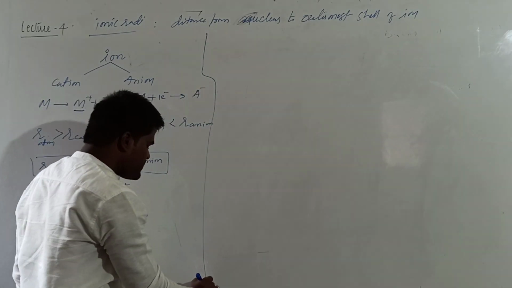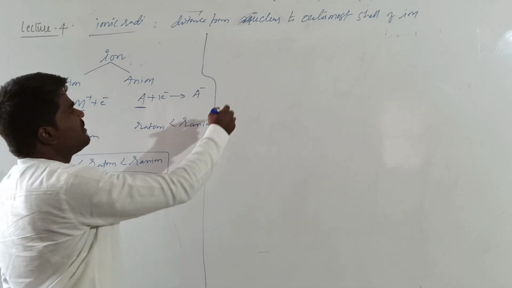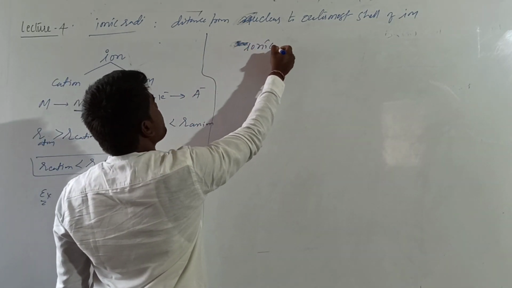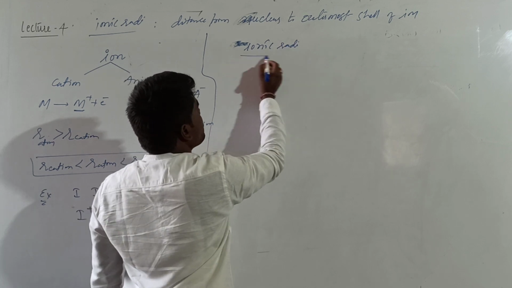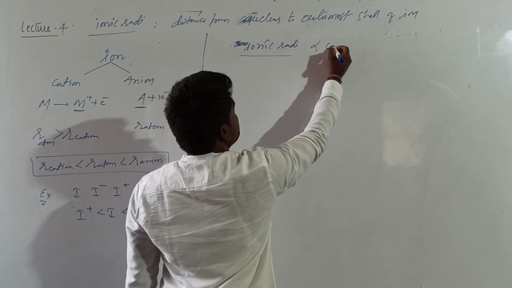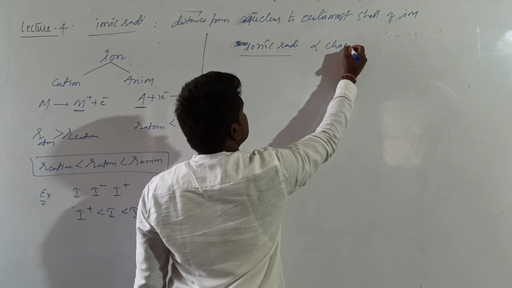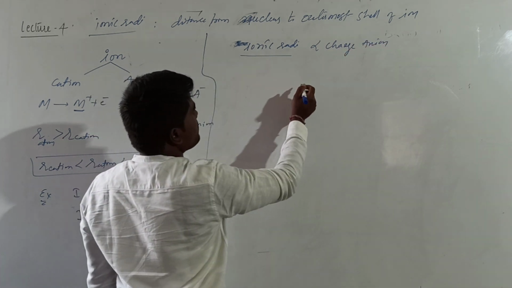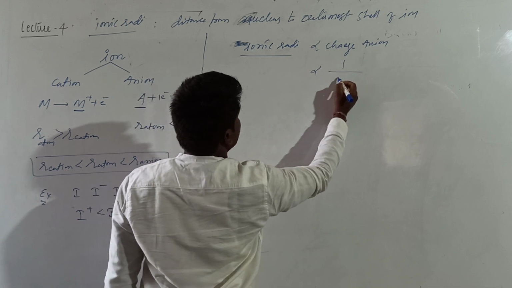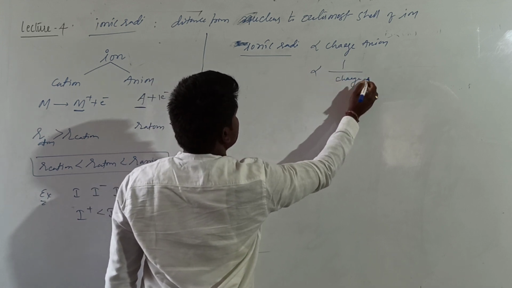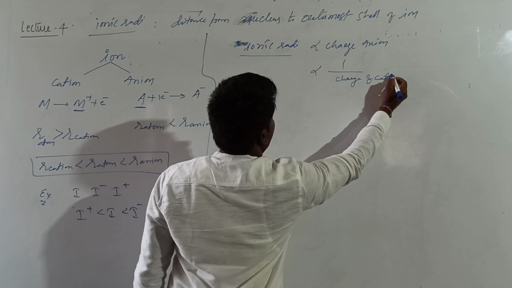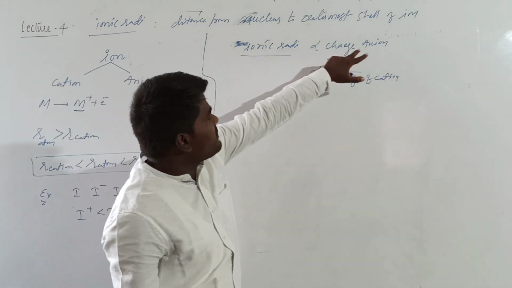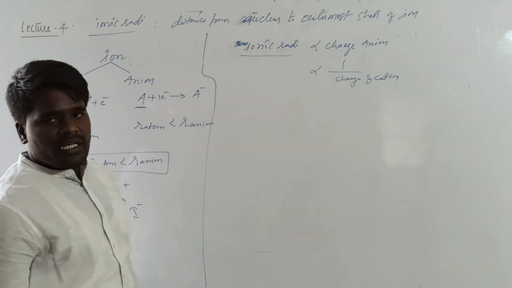In case of same element, ionic radius will be directly proportional to charge of anion, and it will be inversely proportional to charge of cation. As the charge of the cation increases, ionic radius decreases. As the charge of the anion increases, ionic radius increases.